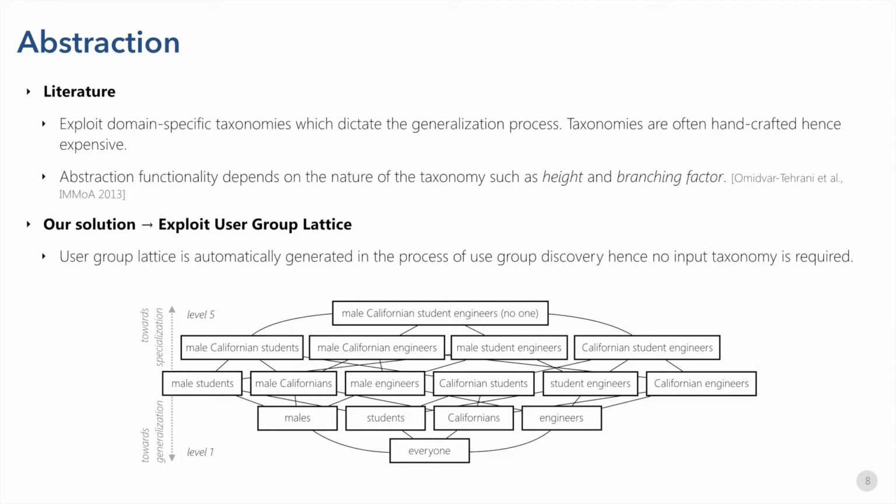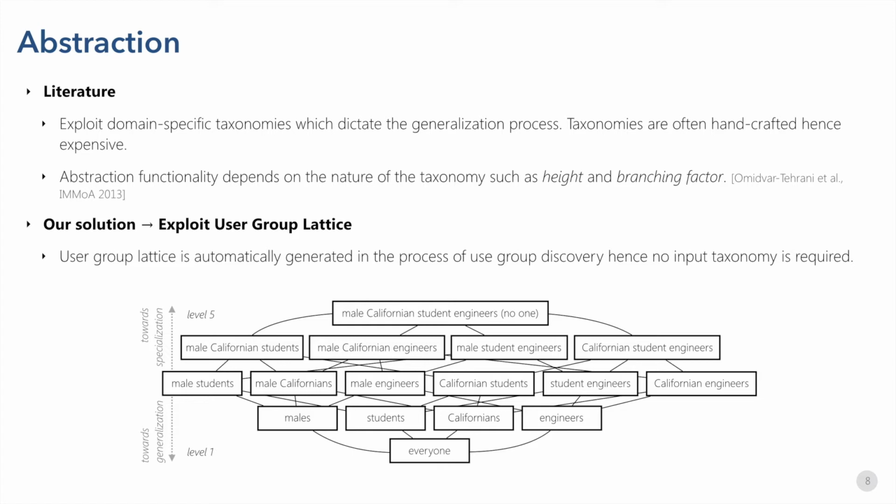In the literature, abstraction is often defined based on domain-specific taxonomies which dictate the generalization process. However, such taxonomies are often handcrafted and therefore expensive to produce. Also, the abstraction functionality heavily depends on the nature of the taxonomy, such as its height and branching factor. We exploit the opportunity of using the user group lattice for abstraction.